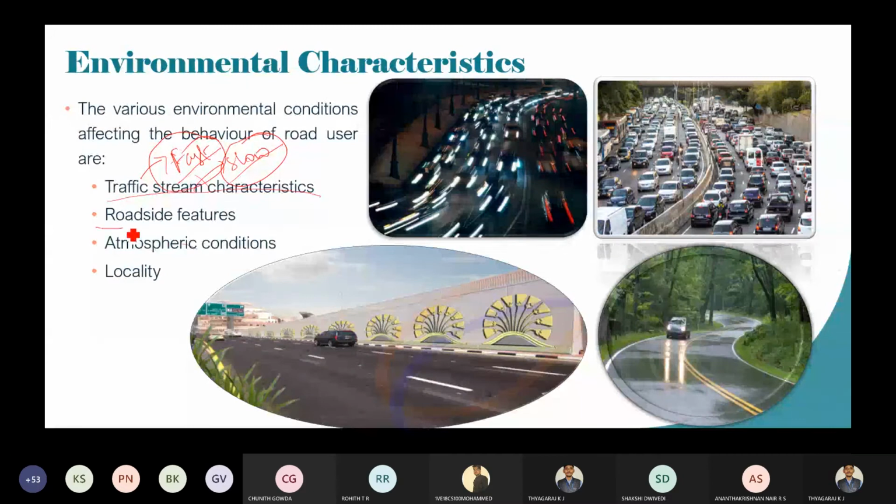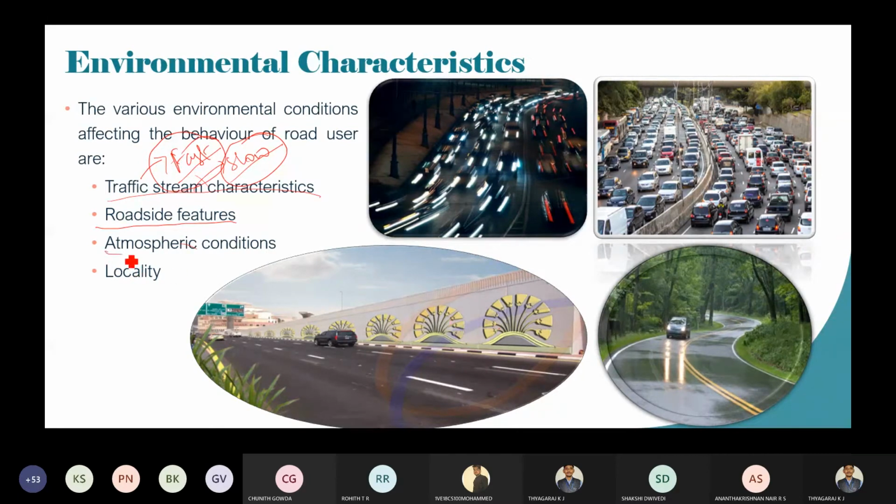Then roadside features. This is the photo which is indicating the roadside features. You can see the roadside features are very good in nature. If the roadside features are in very good condition, it will be happy for you to drive the vehicle. For example, whenever you are driving the vehicle in a garden section, it will be very happy driving. Why? Because the nature will be there. So the features other than the road will be very good, which comes under the environmental characteristics.